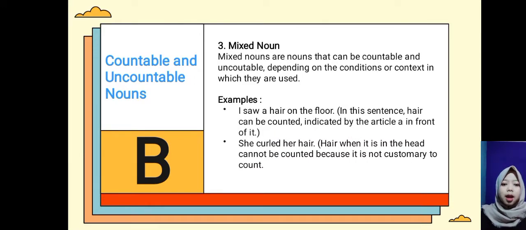Mixed noun. Mixed nouns are nouns that can be countable and uncountable, depending on the condition or context in which they are used. For example, I saw a hair on the floor. In the sentence, hair can be counted, indicated by the article a in front of it. She curled her hair. Hair, when it is on the head, cannot be counted because it is not customary to count.